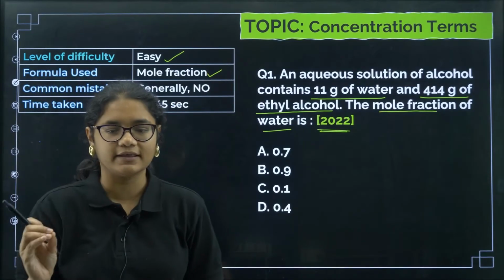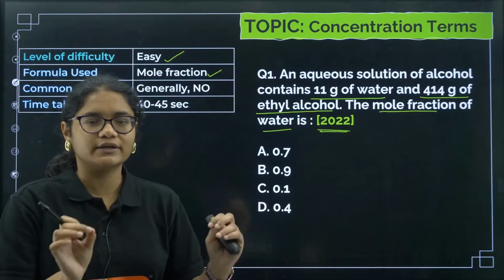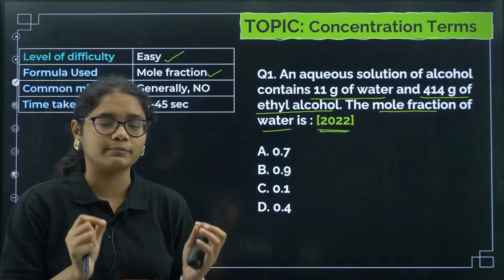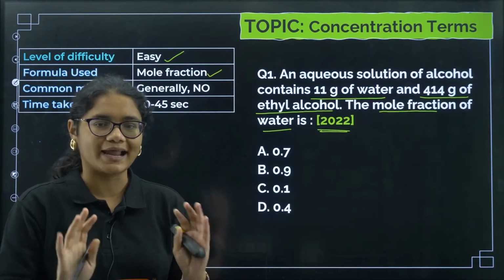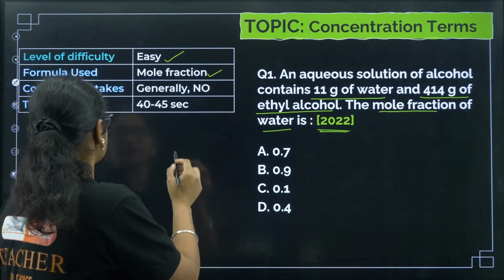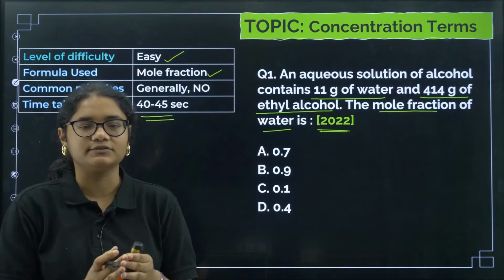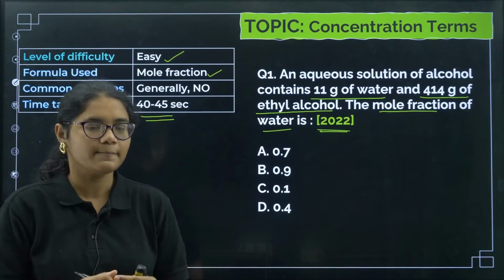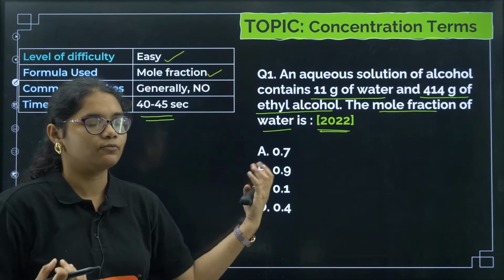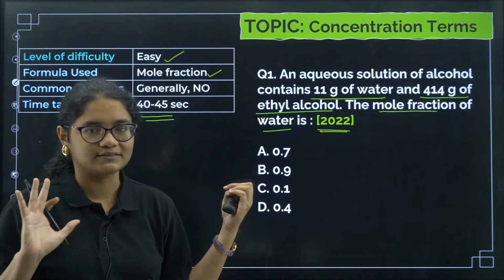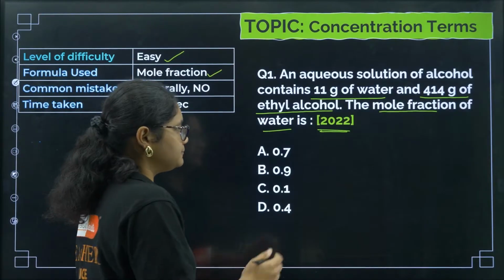Common mistakes: generally, in this type of question, students do not make mistakes with concepts. You should only be careful with the calculation, okay? Time taken: because it has some calculations involved, you need 40 to 45 seconds to solve this question, okay? I'll be explaining, so I'll take more time, but you need to solve this question within 45 seconds, okay? So now let us see.